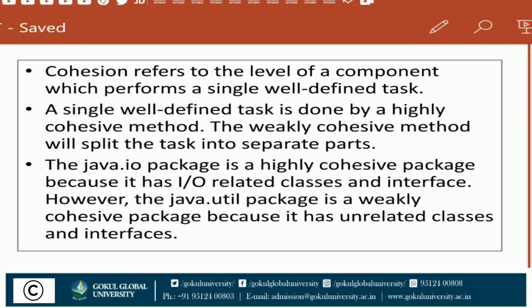Cohesion. Cohesion refers to the level of a component which performs a single well-defined task. A single well-defined task is done by a highly cohesive method. The weakly cohesive method will split the task into separate parts. So, for this, we can easily say that there are two types of cohesion: highly cohesive method and weakly cohesive method. An example of a highly cohesive method is the java.io package, and an example of a weakly cohesive method is the java.util package.